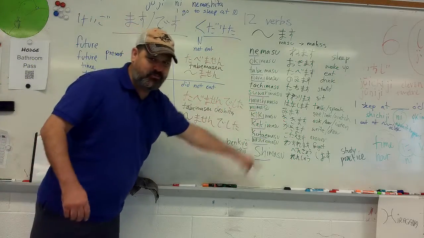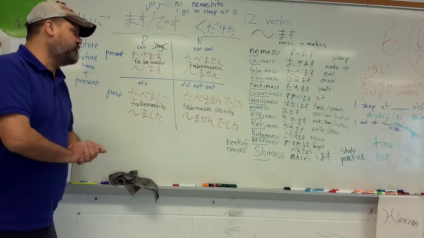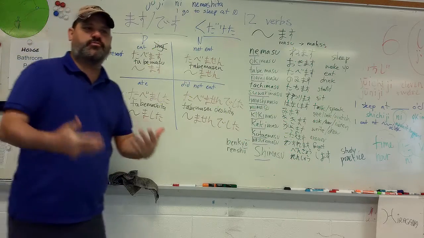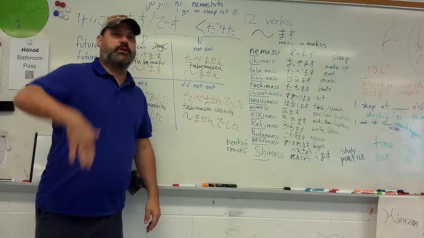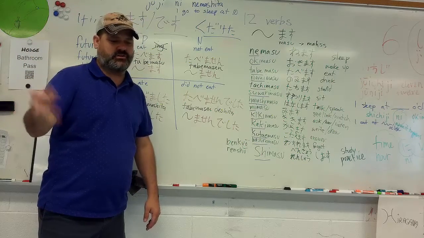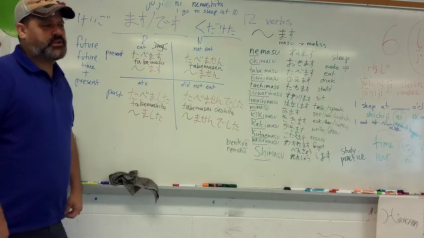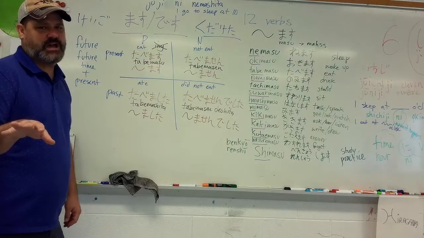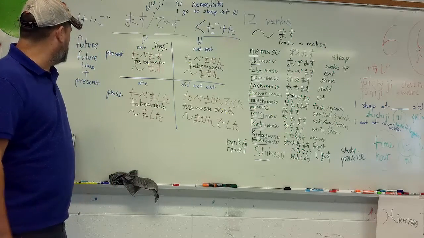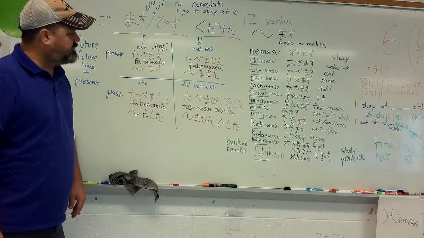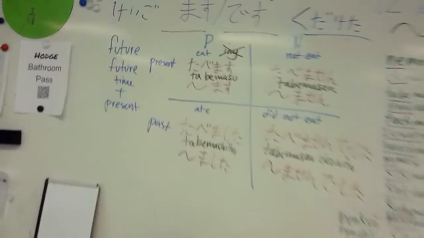Okay, so those are the four forms. They work with every masu form, and every verb has a masu form, and that's the usual form you're going to use when you talk to people, especially strangers or anybody above you socially, like a teacher or someone older than you. You're going to use that masu desu form. It's very convenient for beginning speakers of Japanese because it's extremely easy to conjugate. So, with that being said, let's look at the final part here.